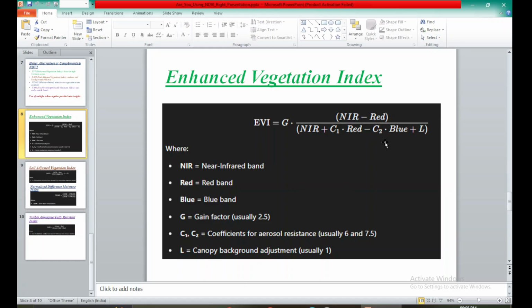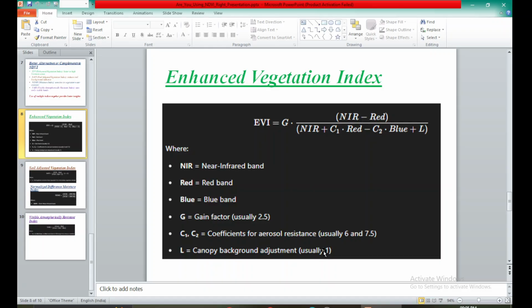Here the only values that are added are C1, C2 and L. There is G also, that is a gain factor. Gain factor is usually set to 2.5, and C1 and C2 are 6 and 7.5, so you have to choose between these two values. Let's say C1 you chose to be 6, and then C2 you can choose to be 7.5. So within that range you can select. And then L, the canopy background adjustment, is usually set to 1.